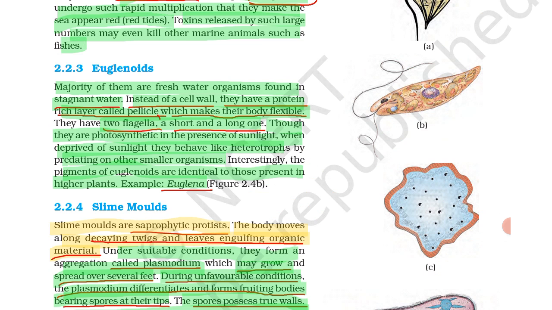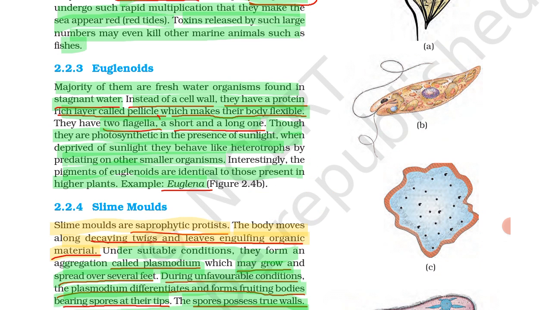See in diagram B. This is a euglenoid. It has flagella, two flagella, one long and one short. You can see here the upper one is the long flagellum and the next is the short flagellum. Though they are photosynthetic in the presence of light, when deprived of sunlight they behave like heterotrophs by preying on other small organisms.